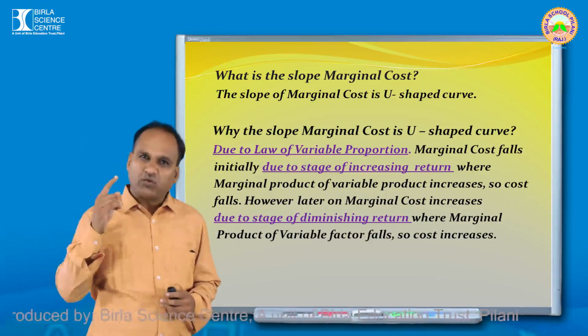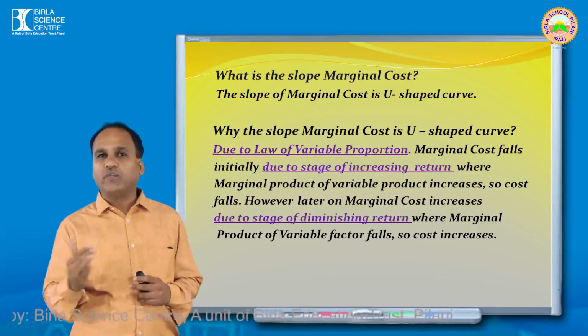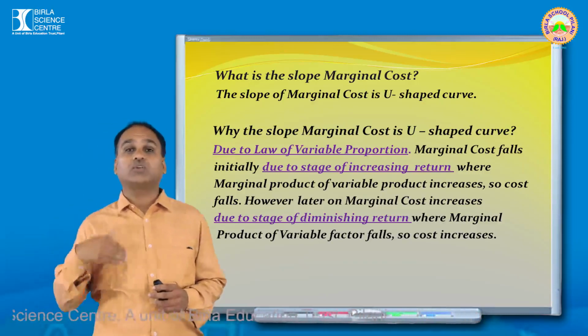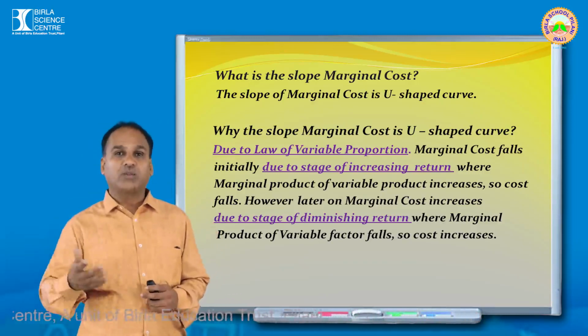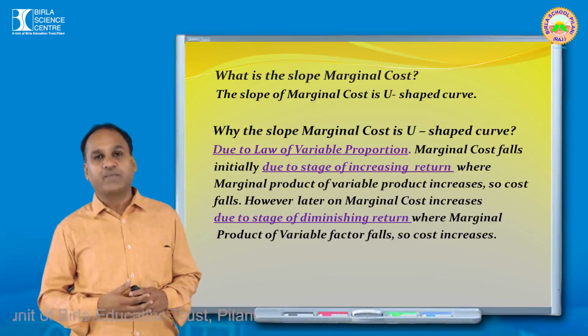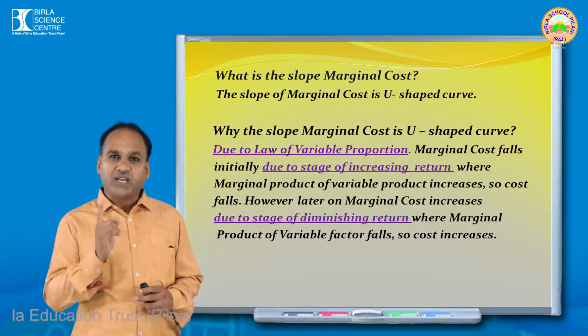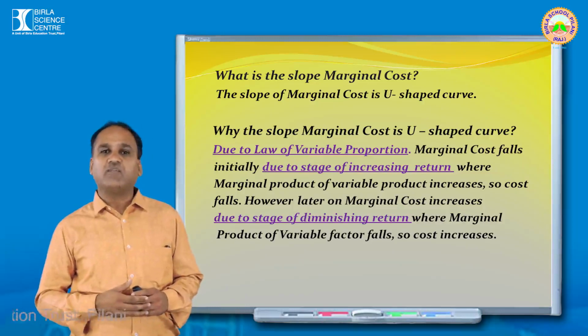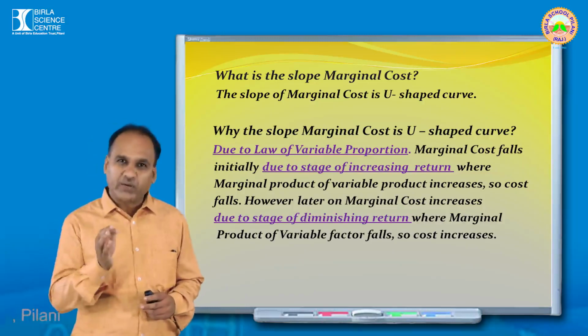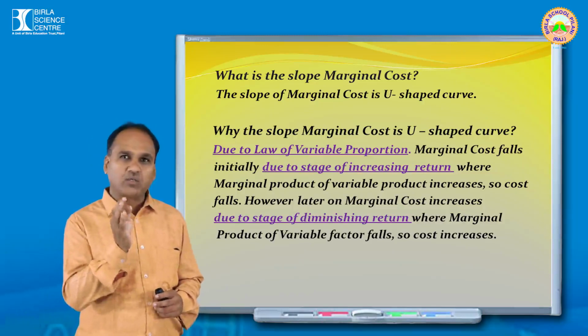Okay, if you get a question of 1 mark, the answer should be due to the law of variable proportion. But if you get a question in another format, if a long question comes, how will you write the answer? See, marginal cost initially you know it. What happened? It initially falls. Now again you can get a question. Why does marginal cost fall initially?